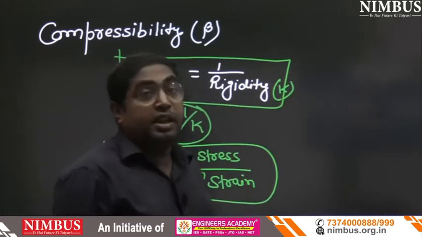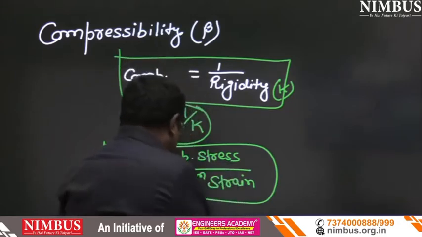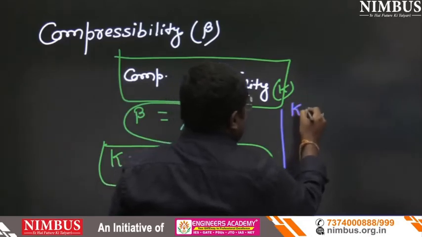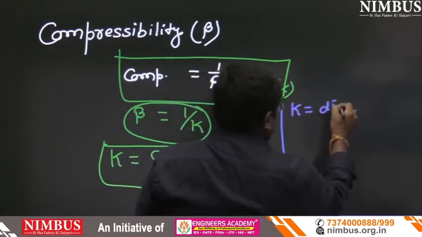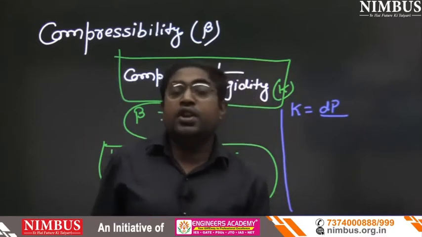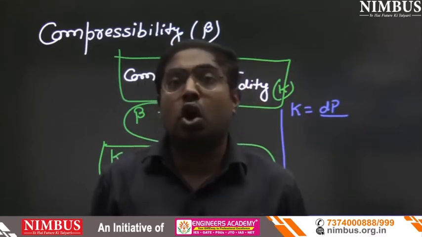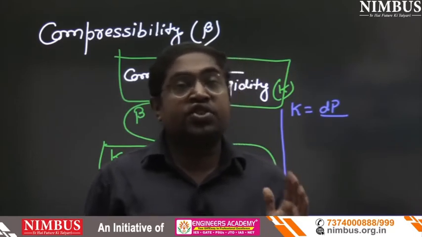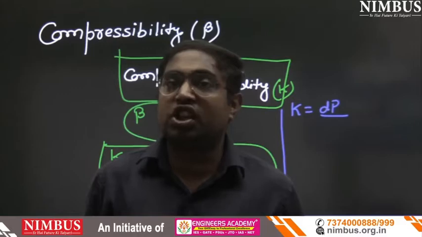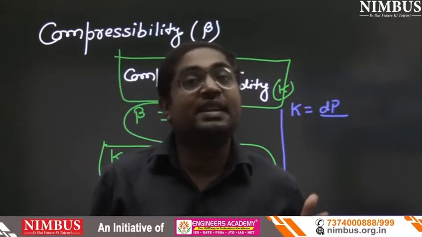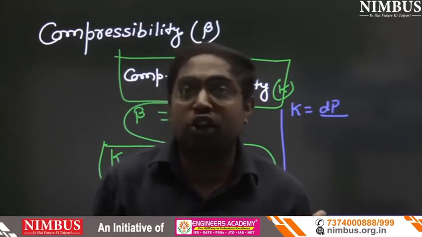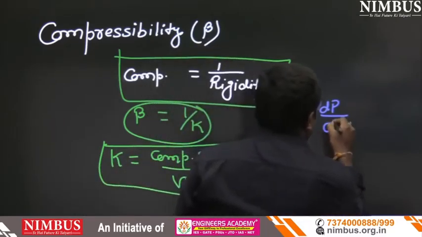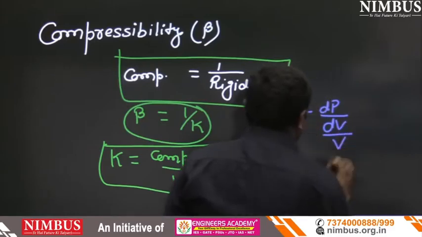Now see, what is the meaning of compressive stress in fluid mechanics? K equals change in pressure, that is dP, upon volumetric strain. Strain means change in dimension upon original dimension. So here volumetric strain is change in volume upon original volume, dV upon V.